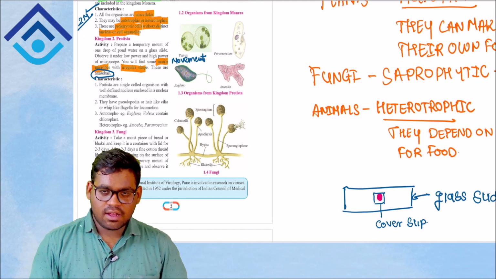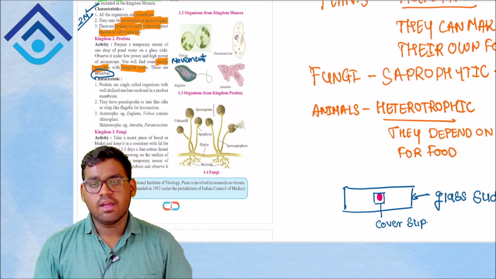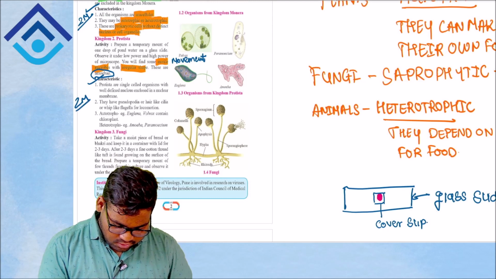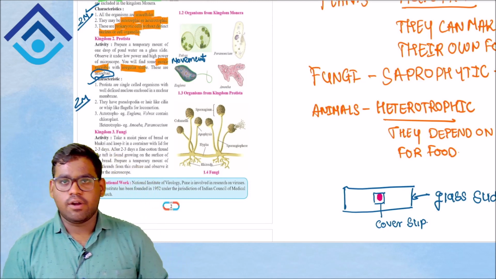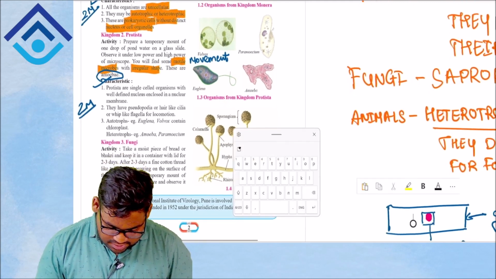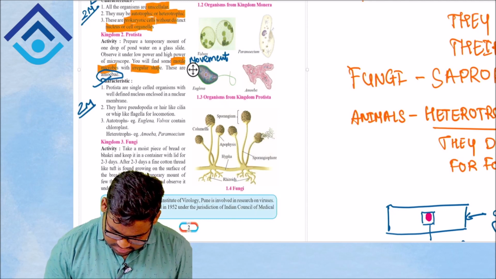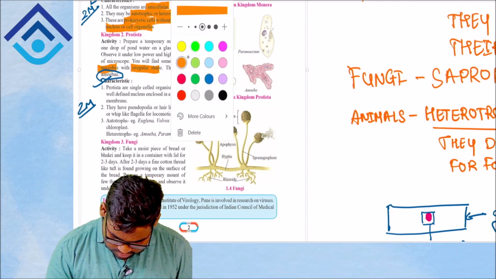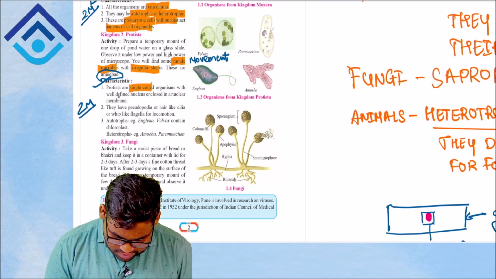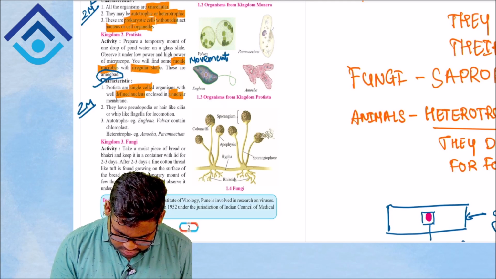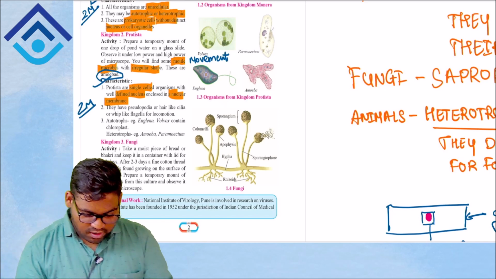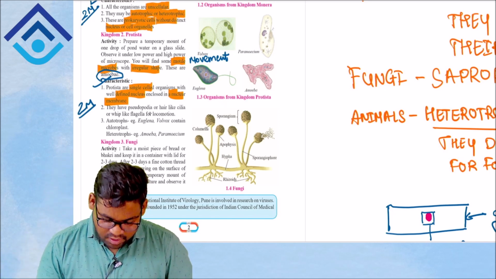Again, let's look at the characteristics of kingdom Protista. You can get a question, the same for 2 marks: write down the characteristics of kingdom Protista. Let's look at it. First one, Protista are single-celled organisms, unicellular in nature, with a well-defined nucleus enclosed in a nuclear membrane. So are they eukaryotes? Yes, they are eukaryotes, because they have a well-defined nucleus.